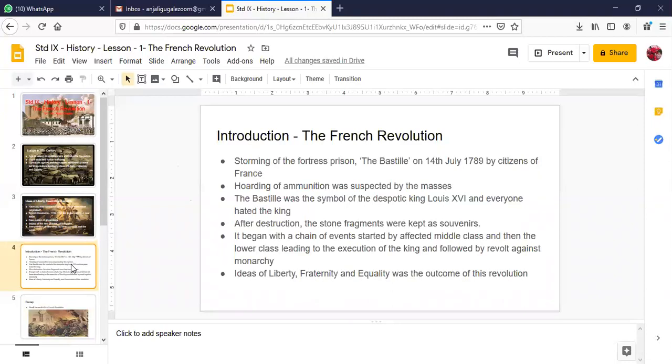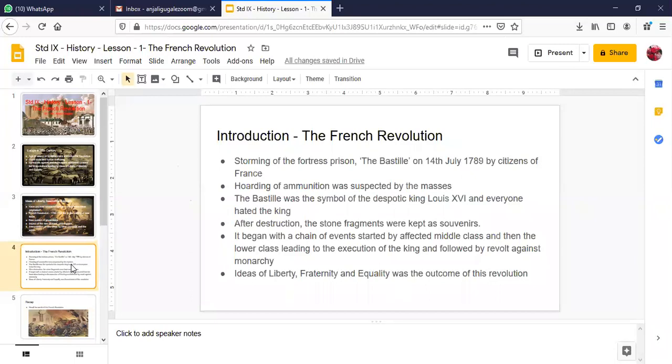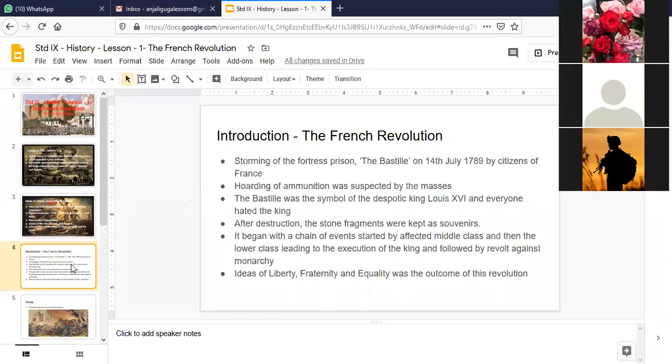Now why did these people attack the fortress? Can anybody tell me? Why did they attack the king? Ma'am, because he was exploiting them. Because there was an event called the Tennis Court, the Estates meeting.